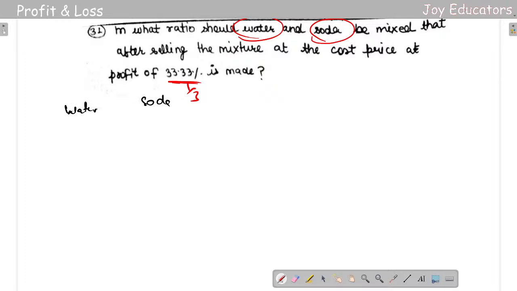So what exactly he's doing is water is free of cost whenever they are not given it. Water is free of cost 0 rupees. Soda is something which is pricey. So let us see what exactly we can do and how to get the answer. So answer is going to be really simple. Whenever this sort of questions are given, if the answer is the profit percentage, like it is 1/3, the fraction value, so the answer is 1:3. You can directly give the answer.